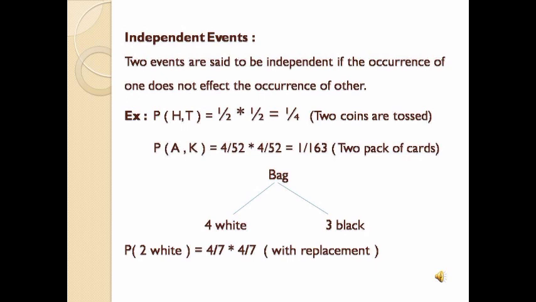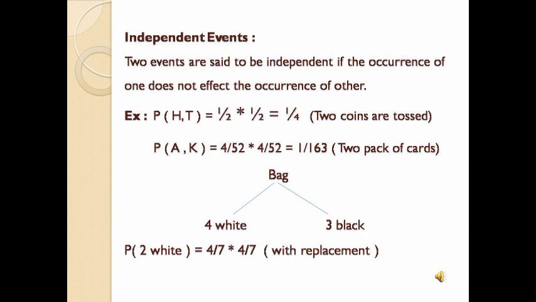Our next topic is independent events. When do we say two events are independent? Two events are said to be independent if the occurrence of one event does not affect the occurrence of another event. For example, find the probability of getting head and tail when two coins are tossed. Here head is event 1 and tail is event 2.